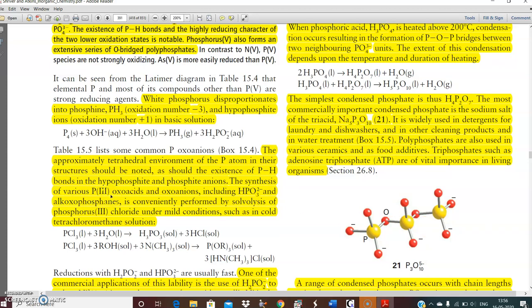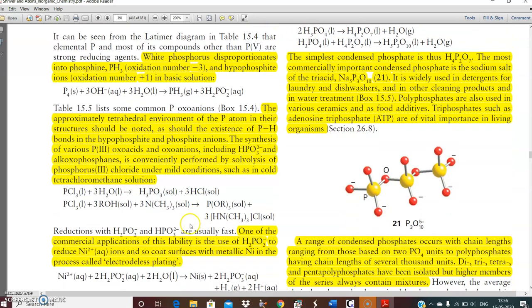The synthesis of various P(III) oxoacids and oxoanions, including HPO3 2- and alkoxophosphanes, is conveniently performed by solvolysis of phosphorus(III) under mild conditions. This is PCl3. If you carry out this in mild conditions, we get different kinds of hypophosphite and phosphite ions.